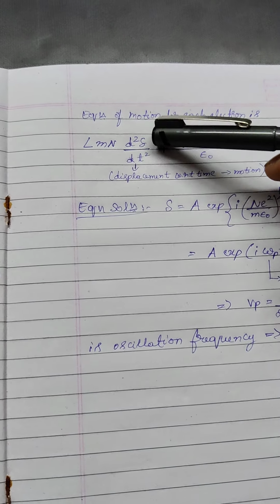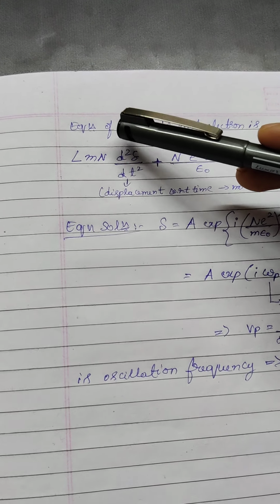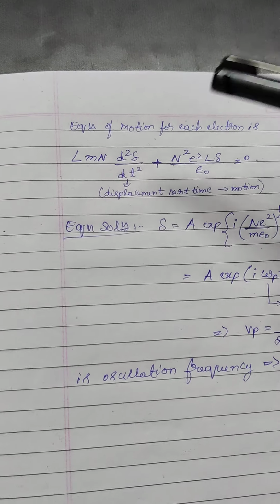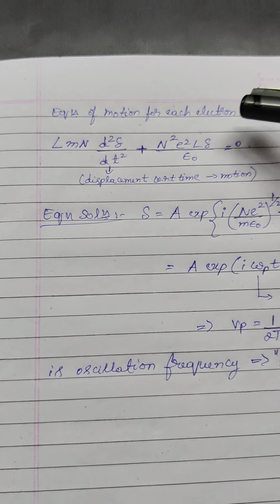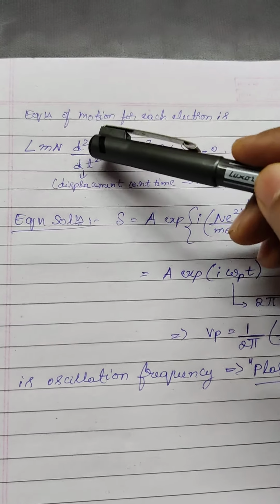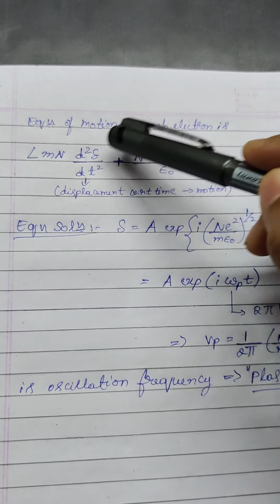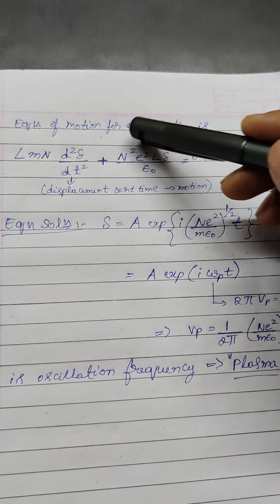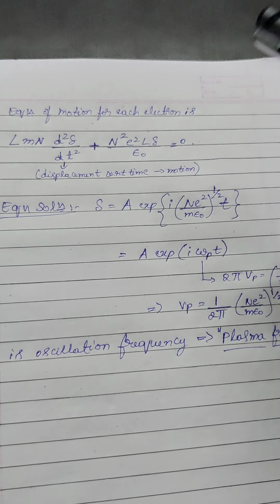If we take the displacement with respect to time, the second order derivative, d square delta by dt square, that gives the equation of motion for the electron, because this is the electron displacement delta. Now the equation of motion for each electron is: we take this mass per unit area upon which this force acts, times the equation of motion, plus the force which we had derived before. Add them and equate them to 0.